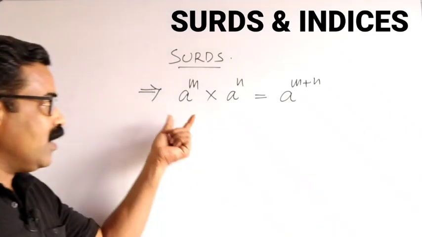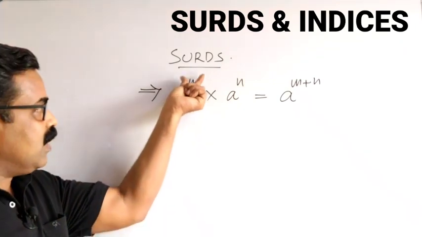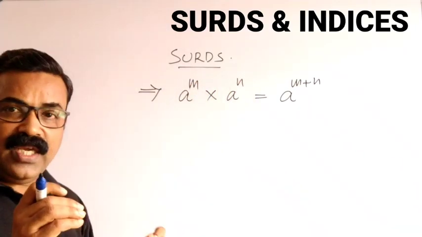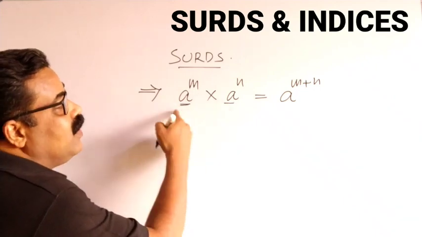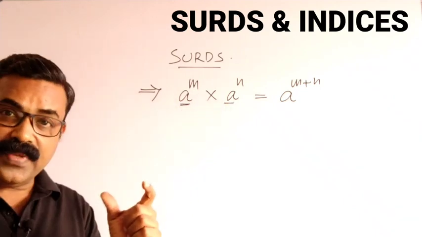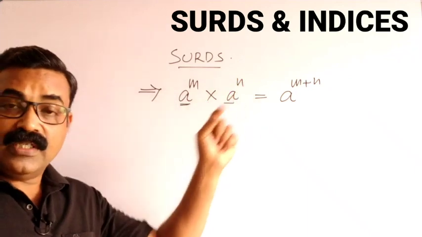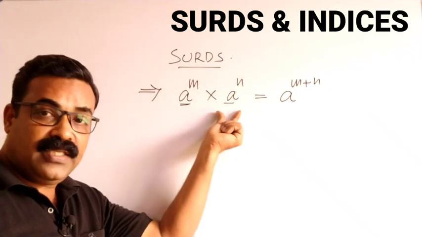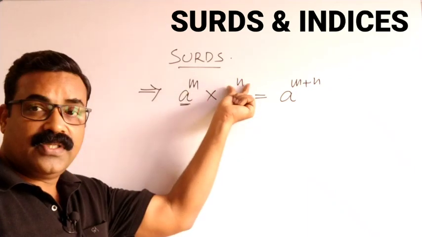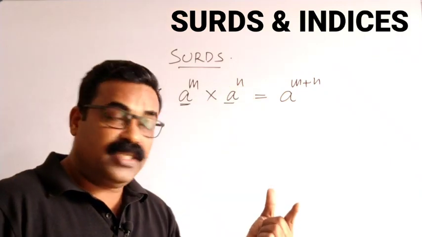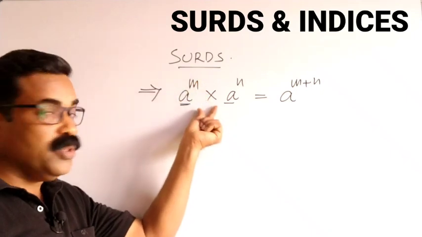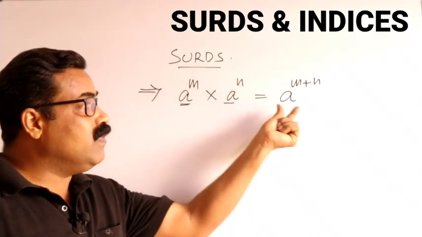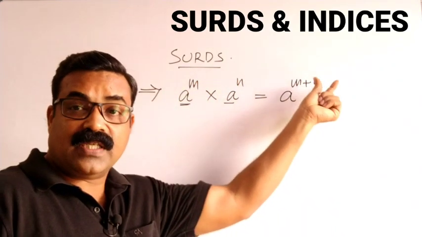Here, a power m, a power n: the base a is the same and the power is different. When we have the same base with different powers, the final answer is obtained when you add the powers. So a power m into a power n gives a power m plus n.